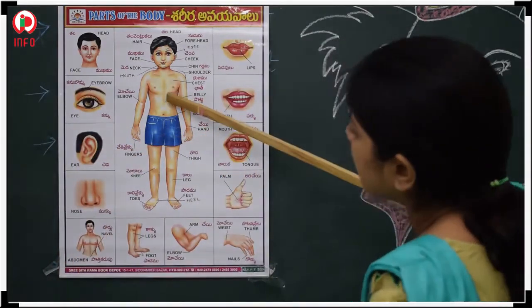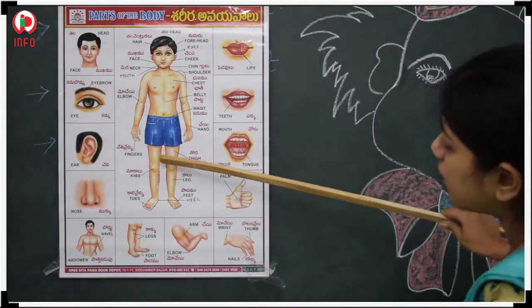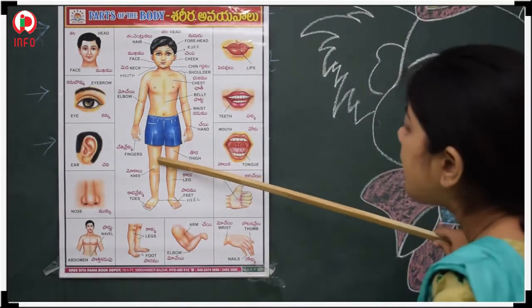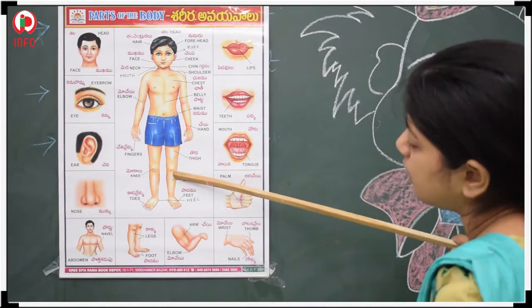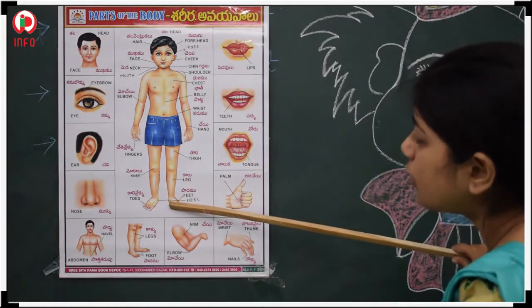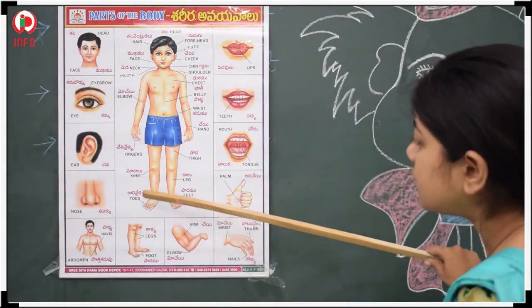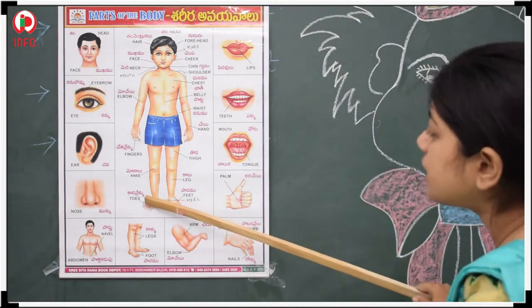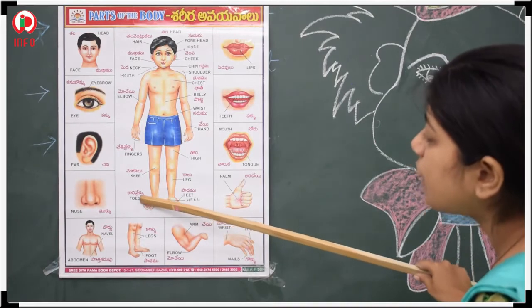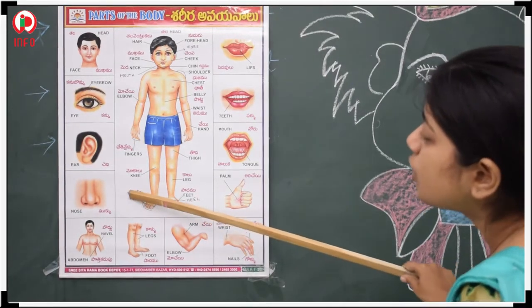Next, see here, these are our legs. Legs are also divided into 2 parts: the upper leg and the lower leg. This one is the foot. These two are the feet. Next, the front portion of the foot is called the toe.